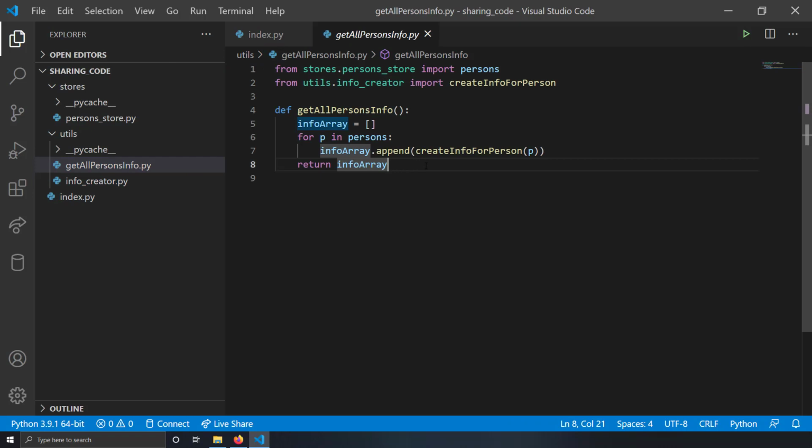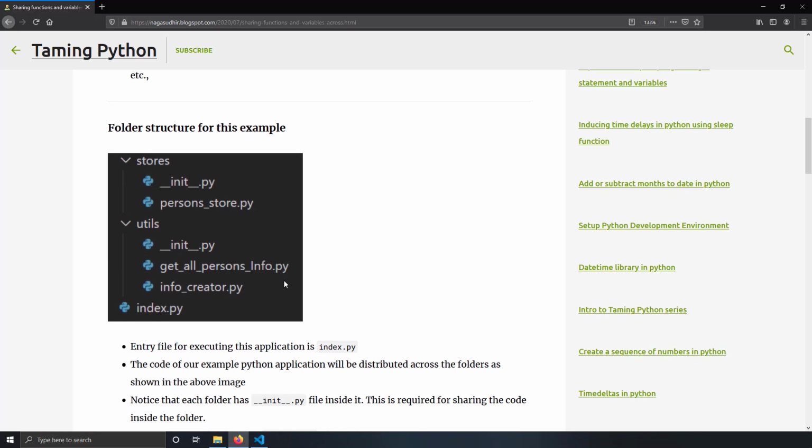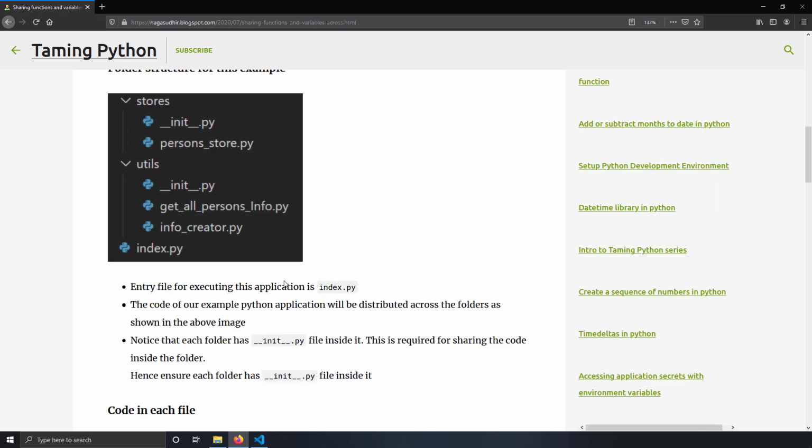So you can get the idea that by sharing the code among different files, you can implement nice programming principles, and you can improve the maintainability of your code. Even though this example is very simple, I've just demonstrated it to show you the idea that you can split the code and make your code more efficient. This pays you back when your code is very large, like if your code has some 500 or 1000 lines, or if your code is maintained for years together, then you have to use this style of sharing code between files. So that was about sharing files among different folders and splitting your application logic across different files inside different folders.